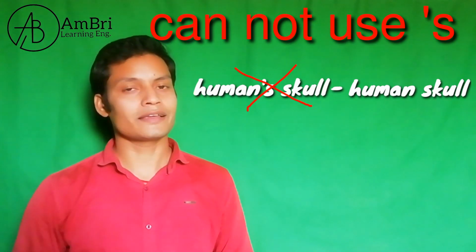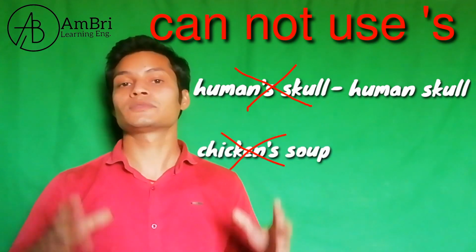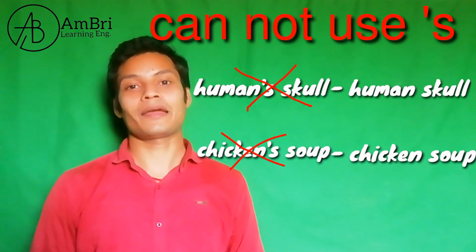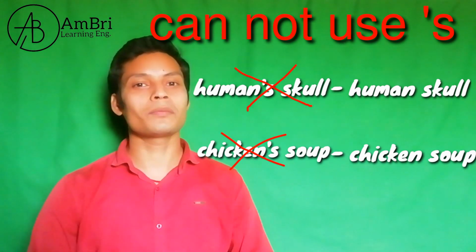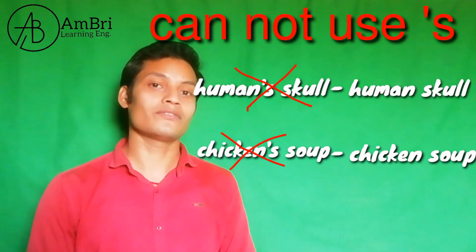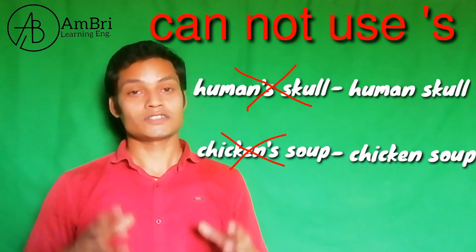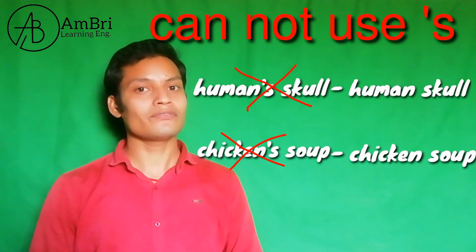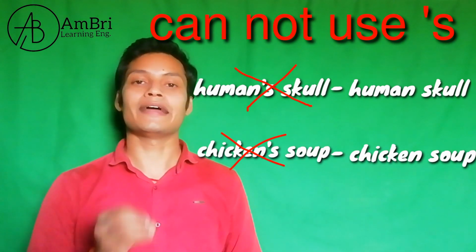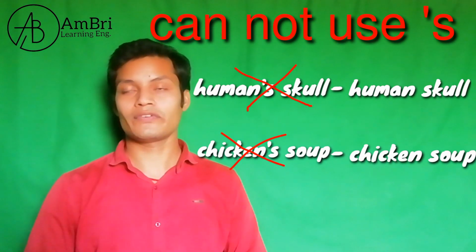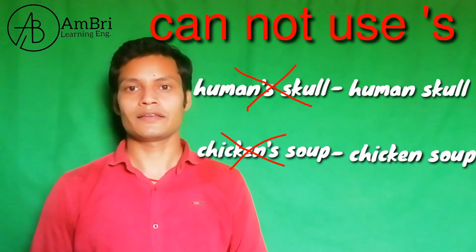Similarly, we can't say chicken's soup, we have to normally say chicken soup. This is because if you are having chicken soup, then it's obvious that it is of a dead chicken. Similarly, we can't say tortoise's shell, because if you remove the shell from a tortoise, then it would be definitely dead. So we can't use apostrophe s with dead things.